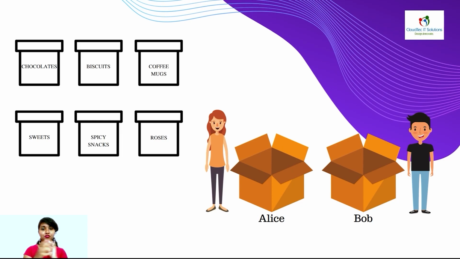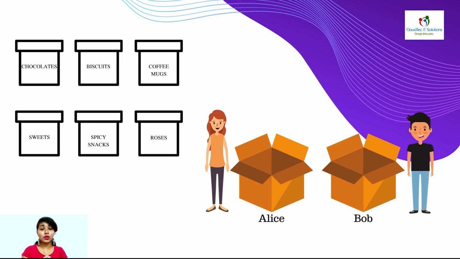So this is an example for variable storing. Here I have six boxes which contain chocolates, biscuits, coffee mugs, sweets, and so on. Here we have two people, Alice and Bob. Alice needs to collect all the boxes which contain chocolates, biscuits, sweets, spicy snacks, that is, all the eatable items, in her box which is beside her. Bob also has a box beside him, and he needs coffee mugs as well as roses. Those are non-eatable items. So we have to split the items between each person.